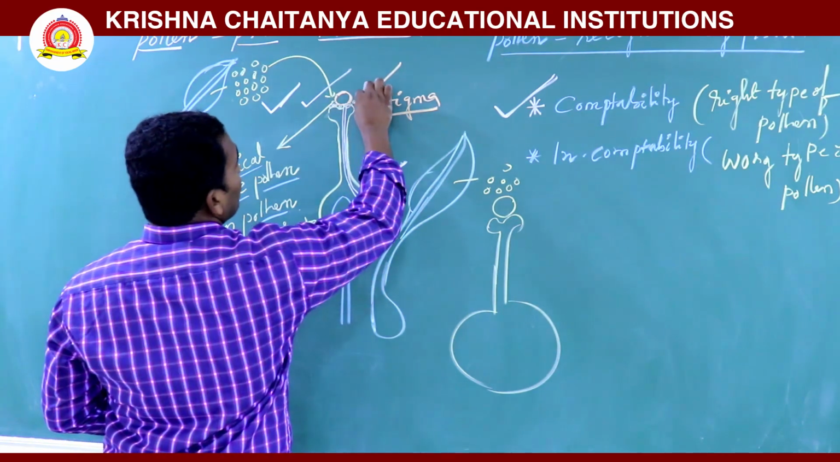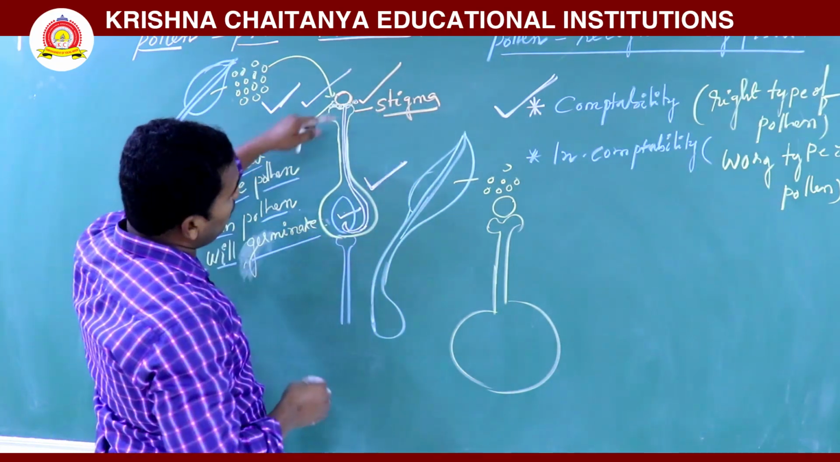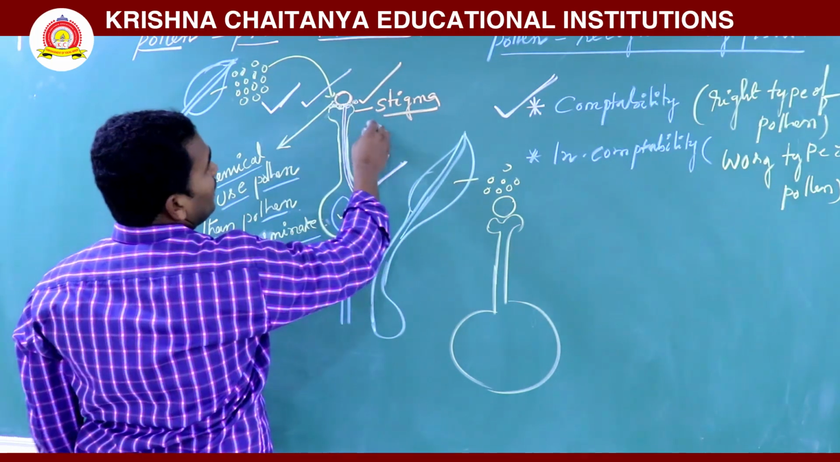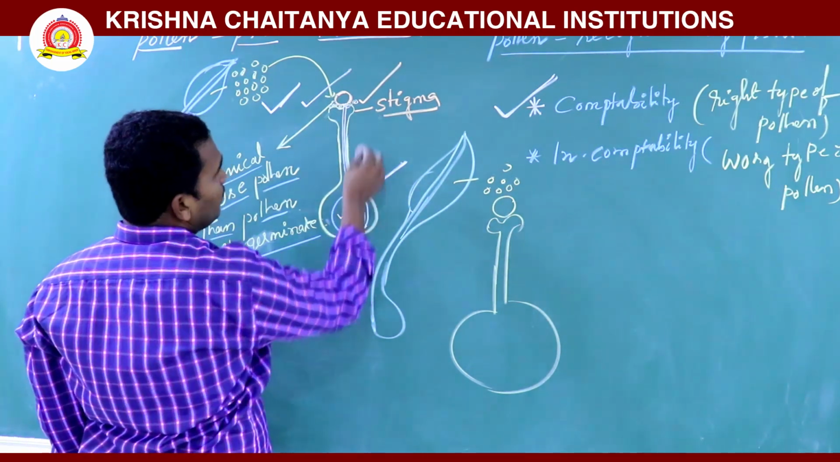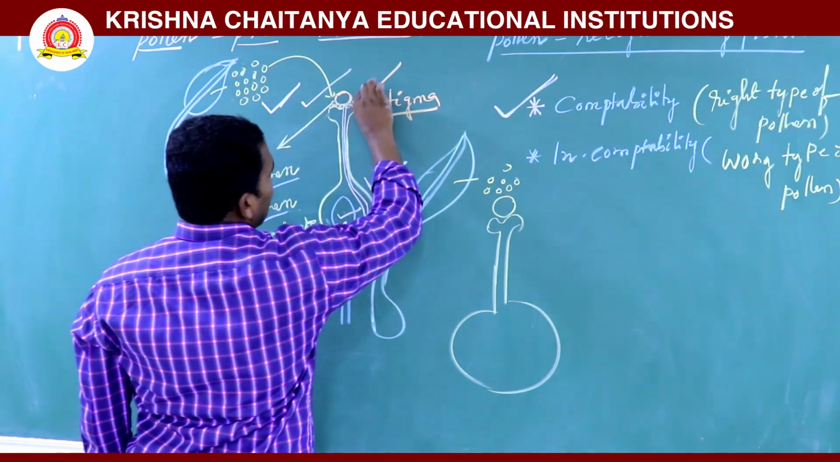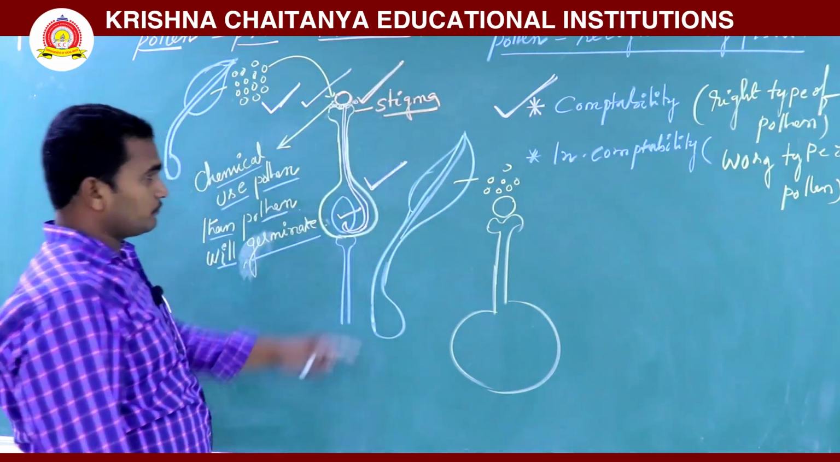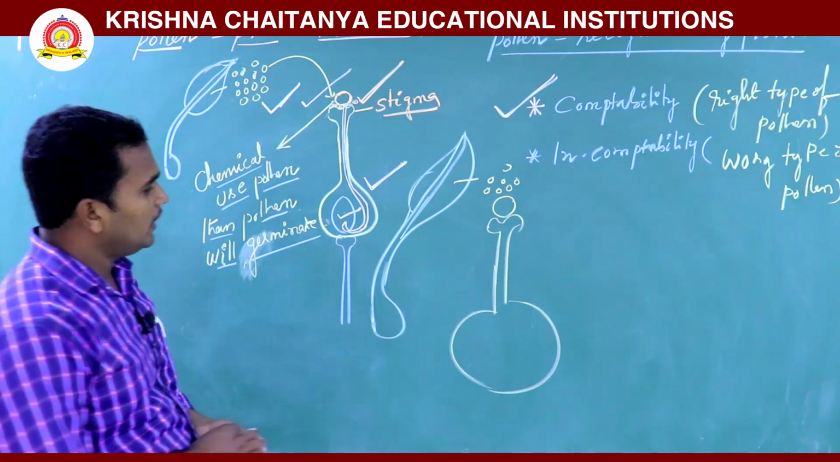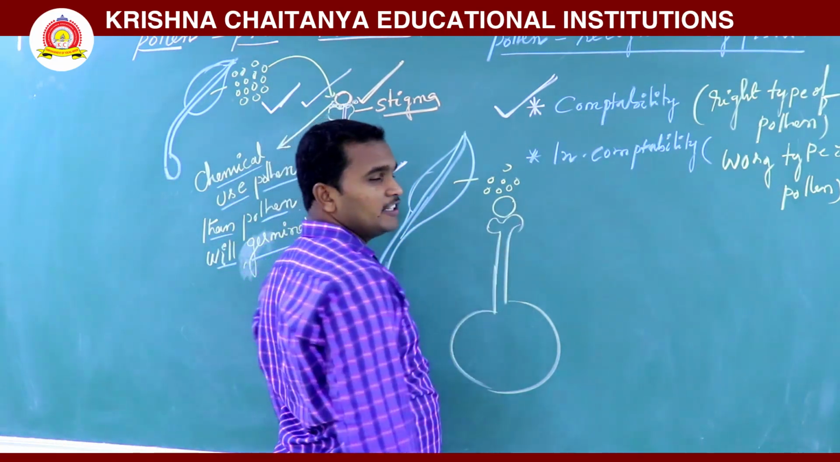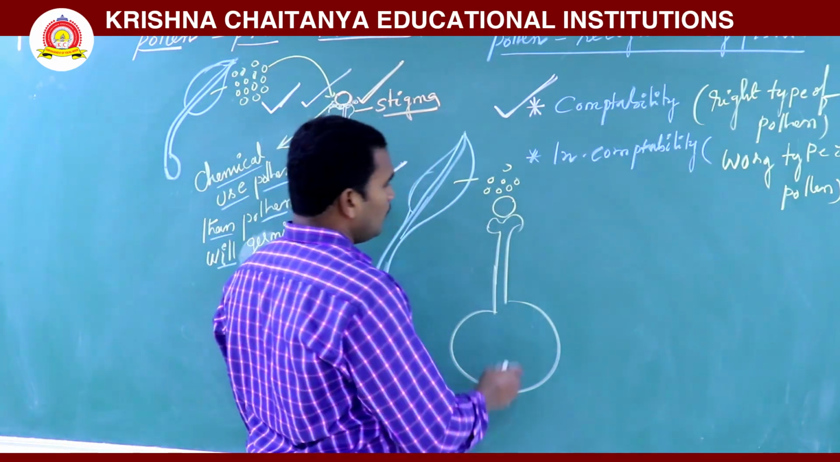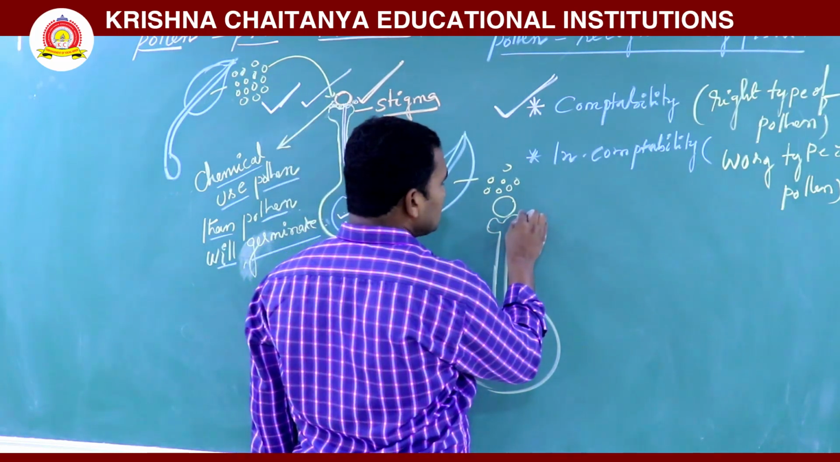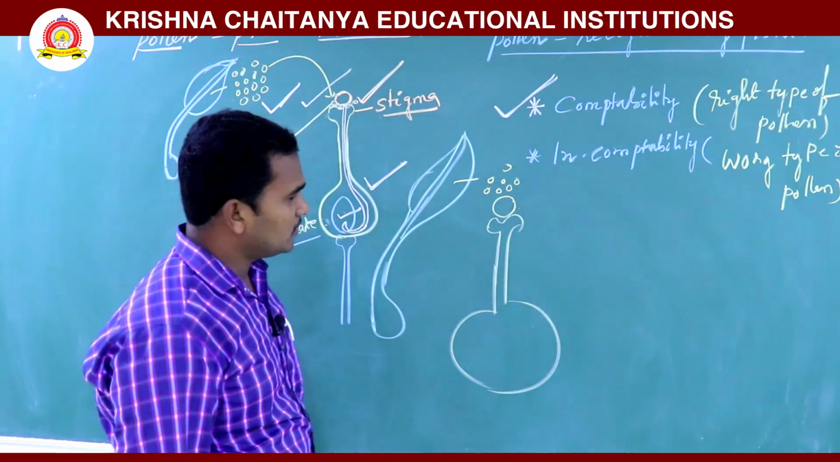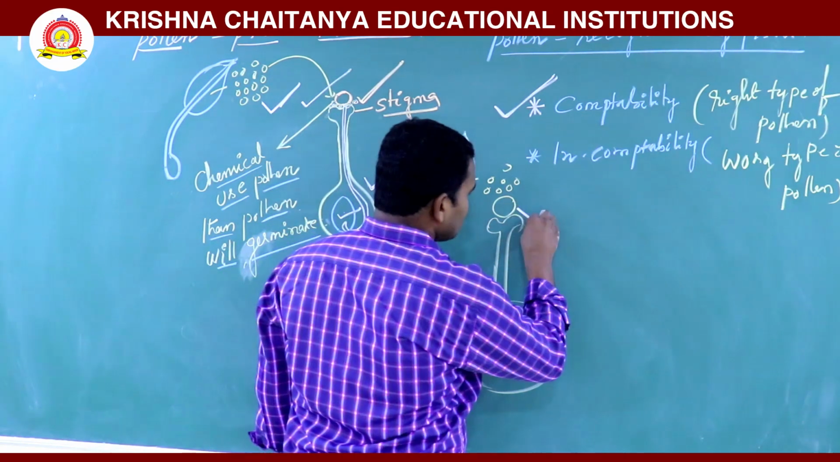Okay, so where is the pistil present? The pistil is only present in the flower. The pistil contains three parts: stigma, style, and ovary. So now the pistil is accepting the pollen grain. That's why it is called a right type of pollen grain. Here the pollen grain is falling on the stigma, but it is not secreting any chemical substances. So it is not accepting.